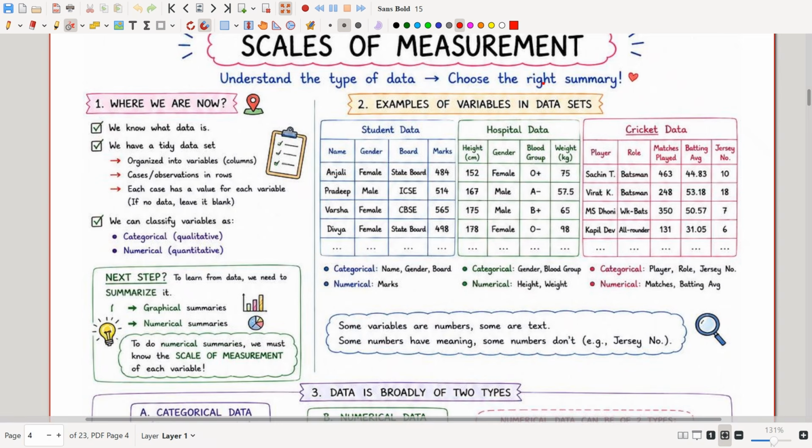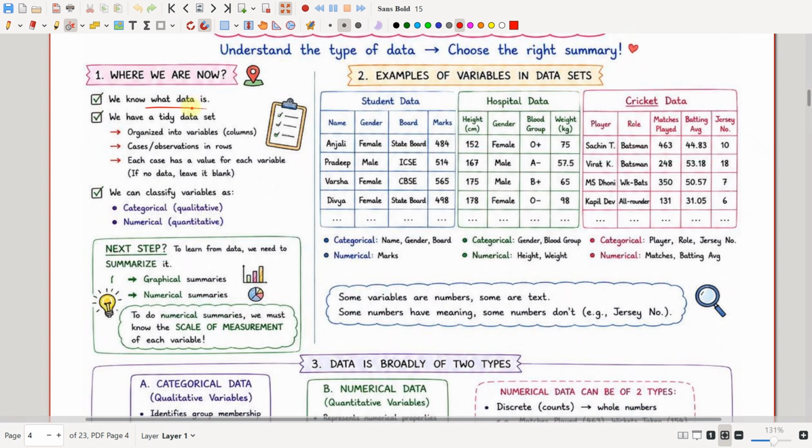Okay, so see here, we know what a data is. Now we have a tidy data set, that is, we are organizing it into columns, with cases and observations in rows. Then each case has a value for each variable, and we can classify the variables as categorical or numerical. So the next step is to learn from the data. We need to learn to summarize it, right? The summarization can be graphical or numerical. To do the numerical summaries, we must know the scale of measurement of each variable.